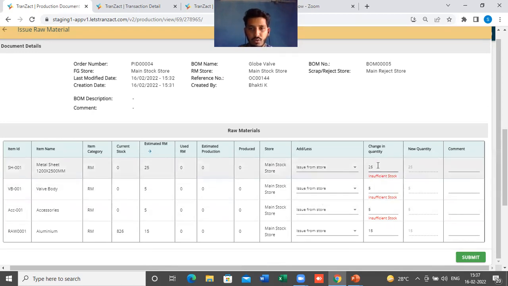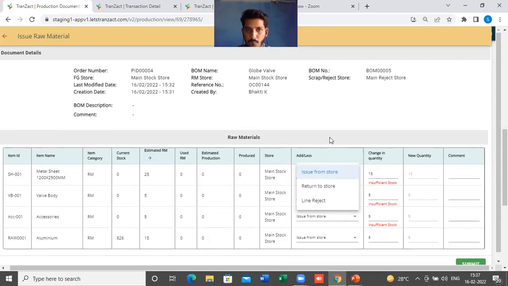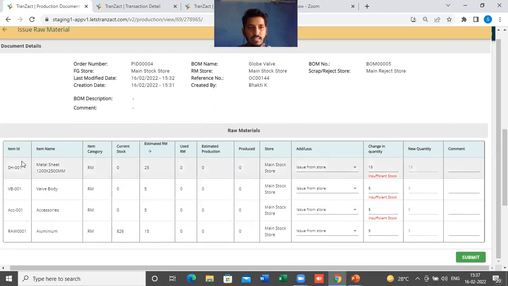So for now, let's say we'll just put this change in quantities, let's say 15. I will put this as 5, this 5, and this 5. One second.